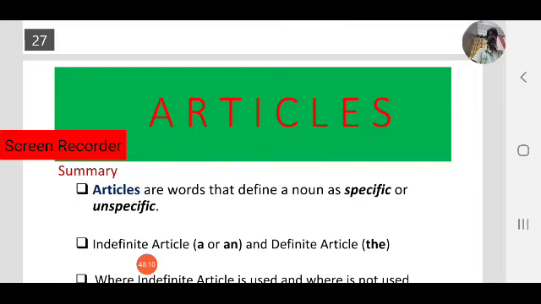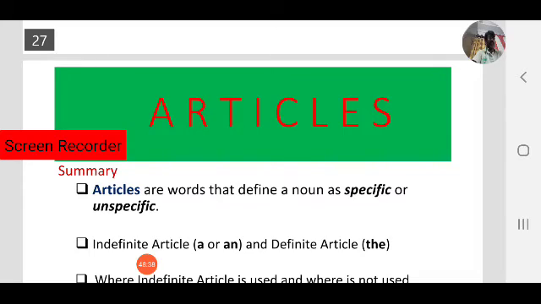After this, we focused on usage of indefinite articles, where we have to use a or an, and where indefinite articles should not be used. We have seen some examples. Indefinite article can be used before singular countable nouns. That is one case.